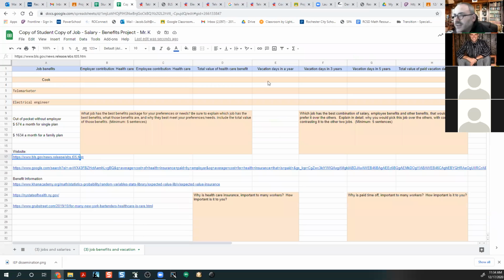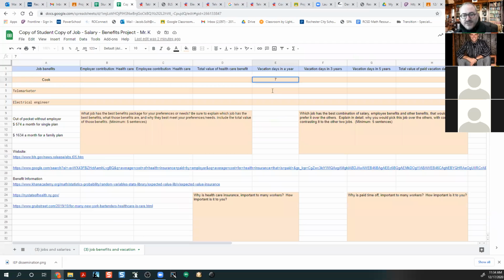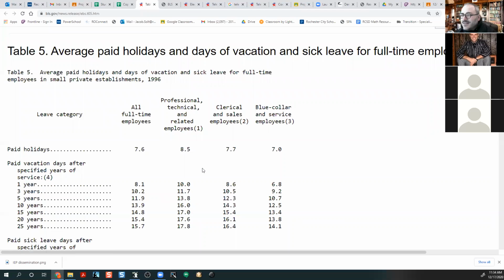So my cook, where is it? Vacation days a year. So for cook, I'm going to put in 7. That's a blue collar job. And then my telemarketer, well, that's a kind of clerical thing. That's an office job. So they get 7.7. So for paid vacation days, I'm going to put 7.7 for this job. And then where's that chart?